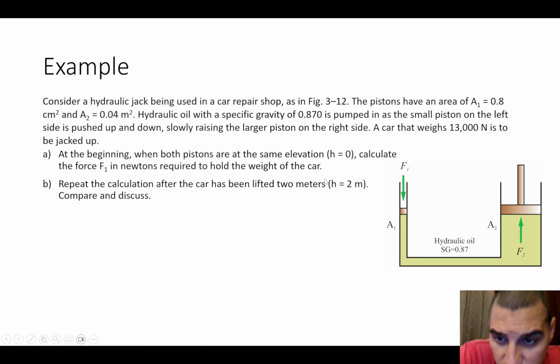We want to push this car up. In the beginning, when both pistons are at the same elevation, we want to push the car upward, and in the first state this piston and this piston are at the same elevation, and we want to calculate the force F1 that we need so that the piston can carry or hold the weight of the car. So we need the force to apply here so that the force on the other side is enough to lift the car, which is 13,000 newtons.